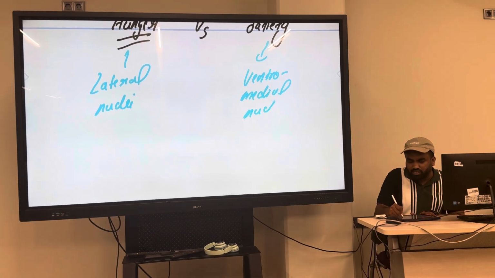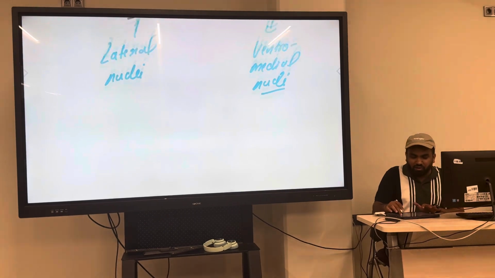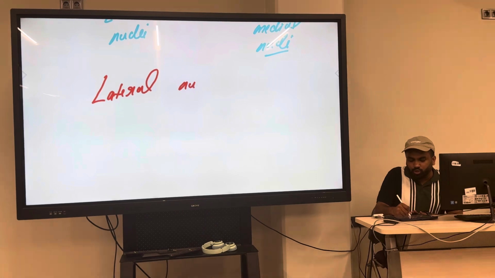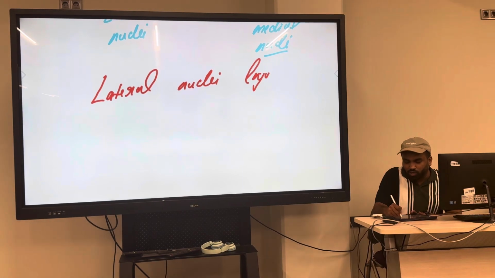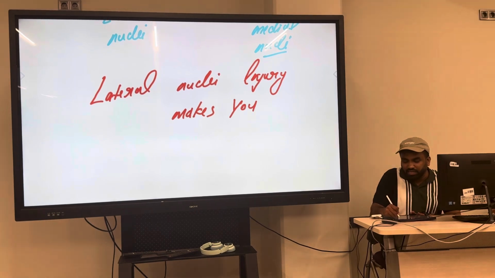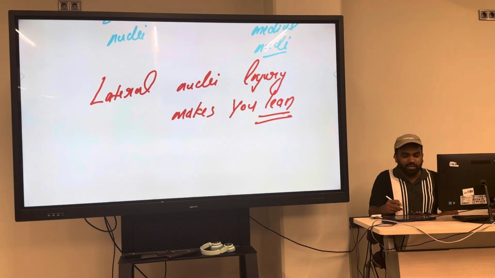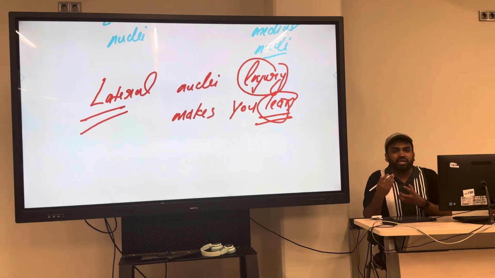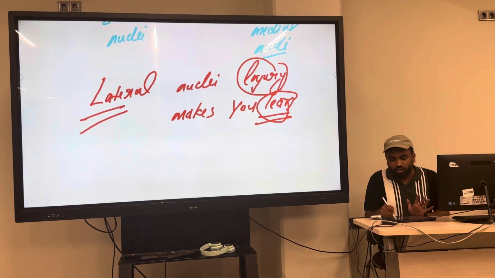So from now on, let's remember a concept like this. Remember, lateral nuclei injury makes you lean. Lateral for what? Lean. If they are injured, can you eat? Do you have hunger? So you will become lean.